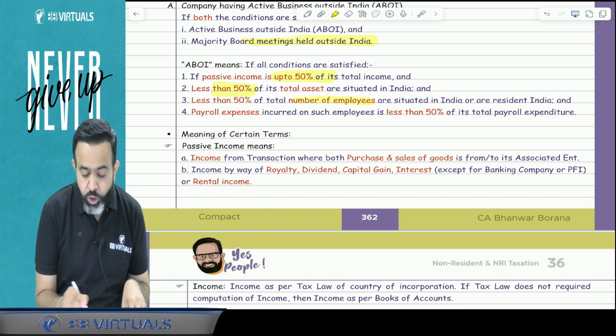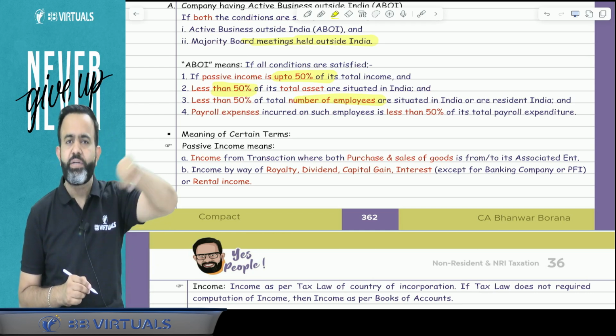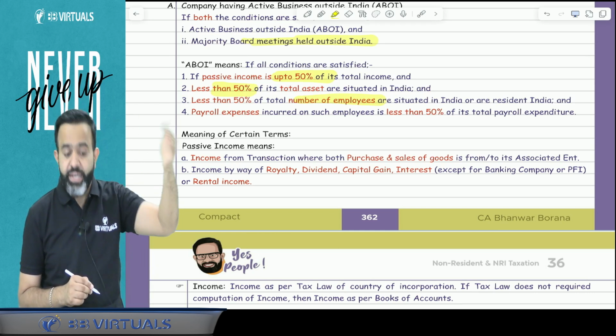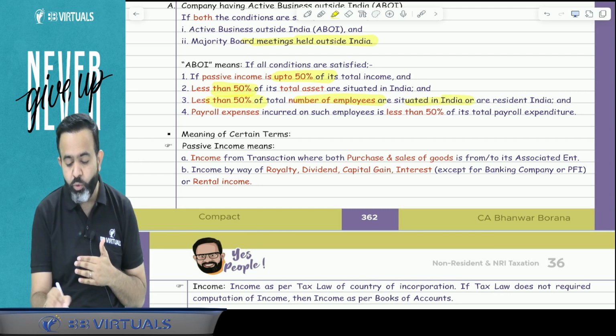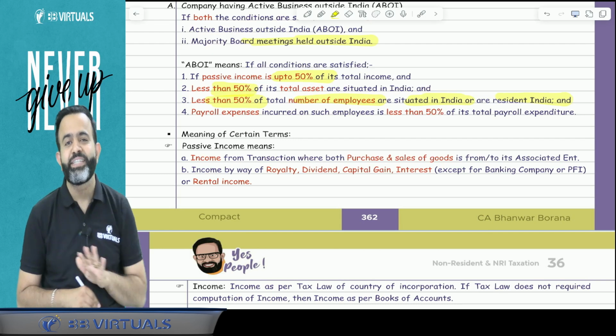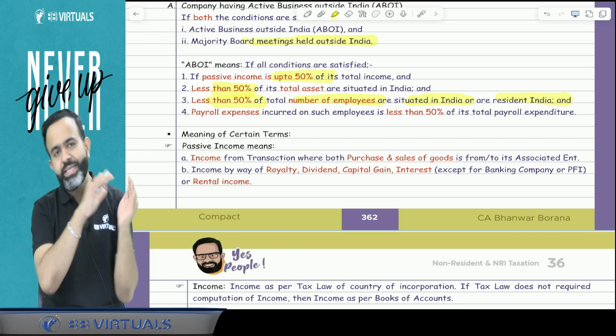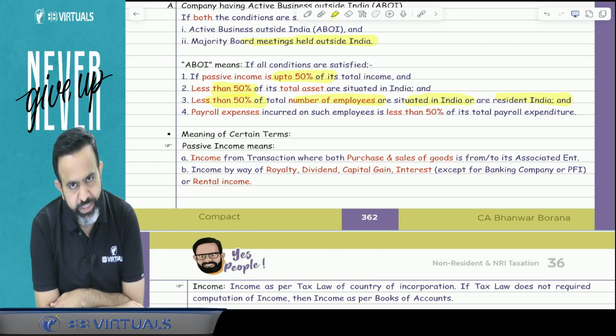The third condition is in total number of employees, meaning whatever the total number of employees in the payroll, less than 50% of employees should be located in India or resident in India. So in total number of employees, less than 50% of employees are located in India or resident in India.